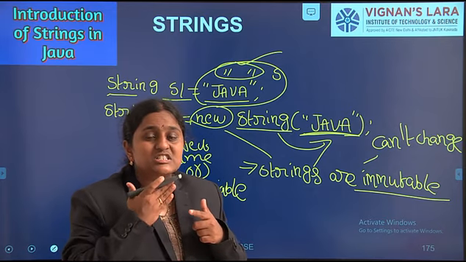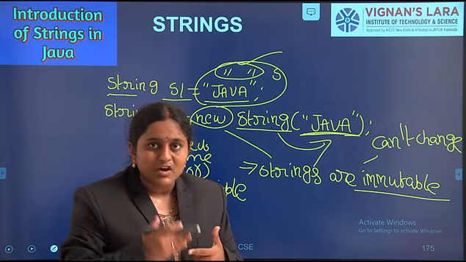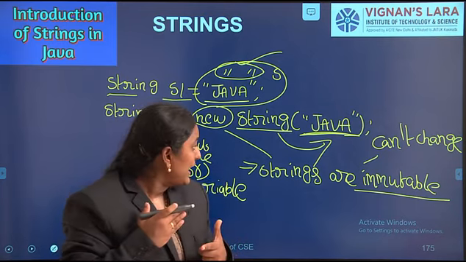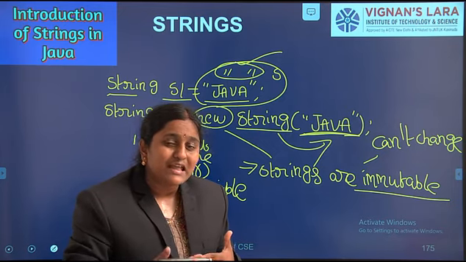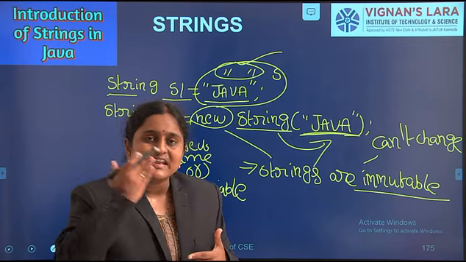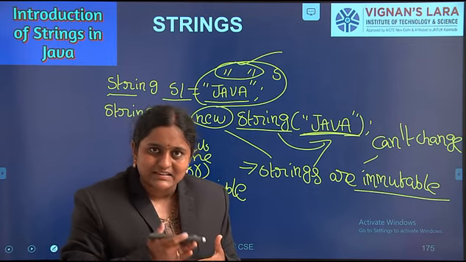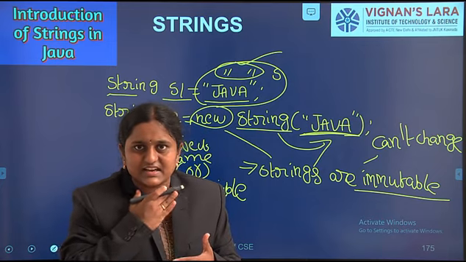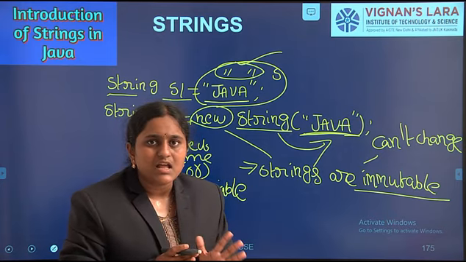Immutable means cannot change, cannot modify, unchangeable. It is one of the disadvantages of strings. That's why strings are immutable.